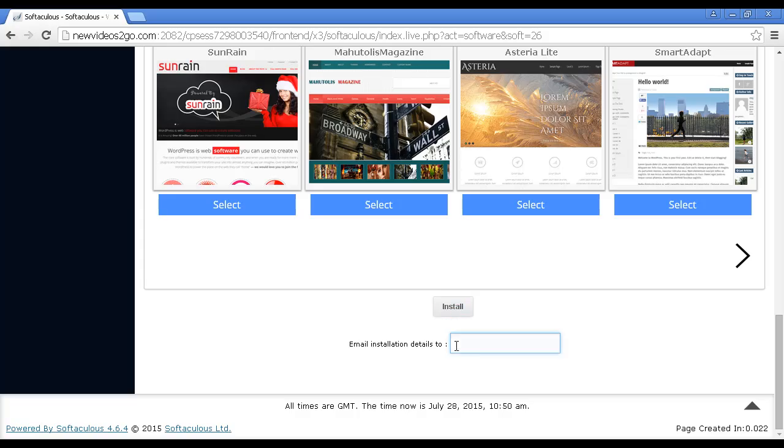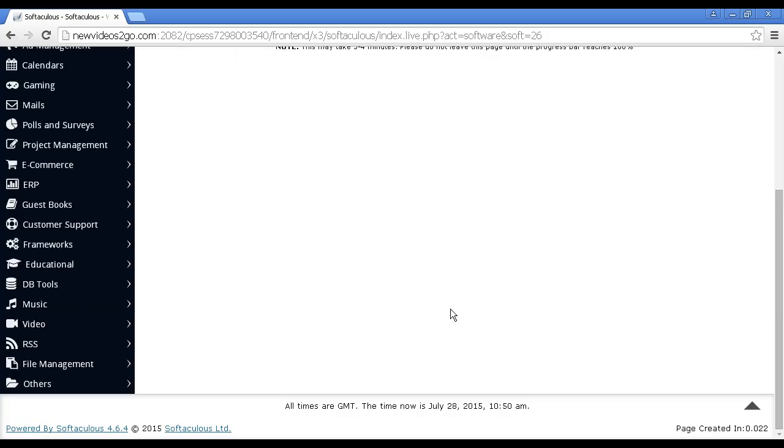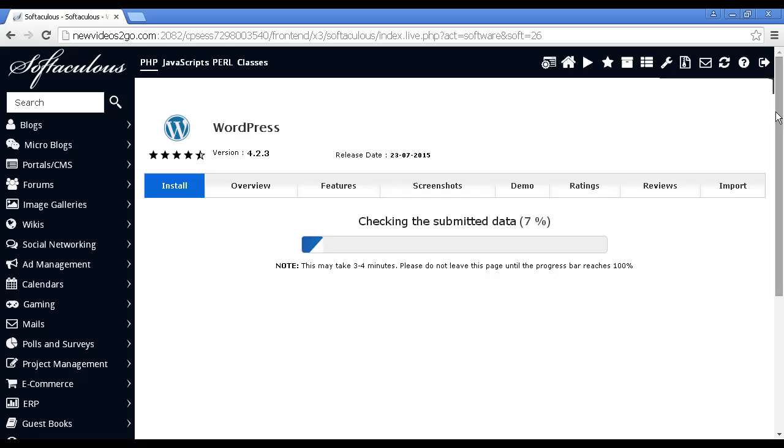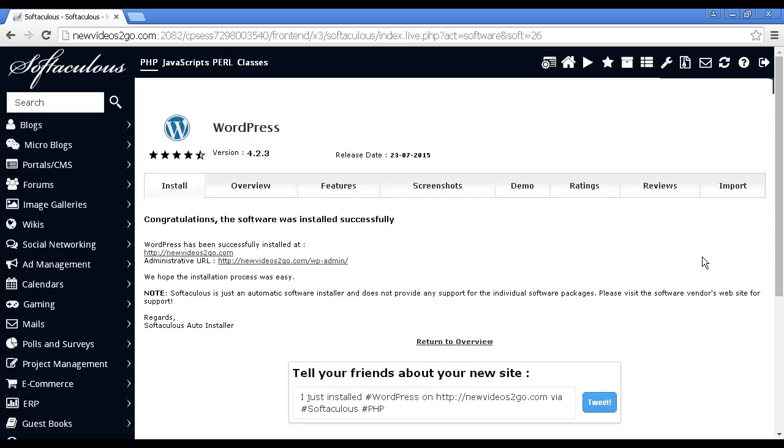You can also have these details emailed to another email address if you want. Let's just click here and get it installed. And there we go. It's working all this through, and it says this may take 3 to 4 minutes. So, except it didn't take 3 to 4 minutes. There we go. It's done right away.